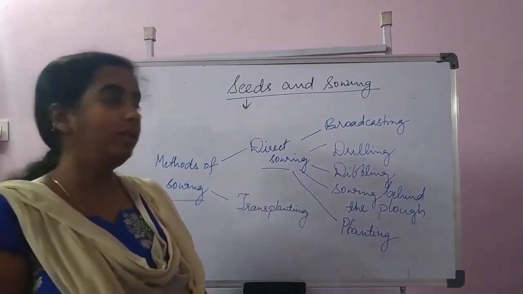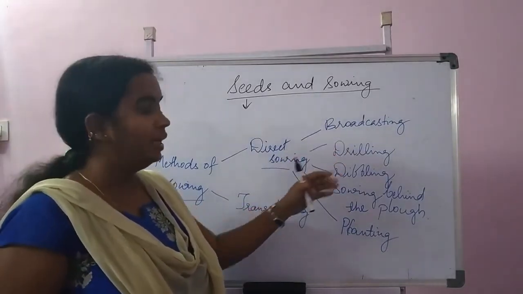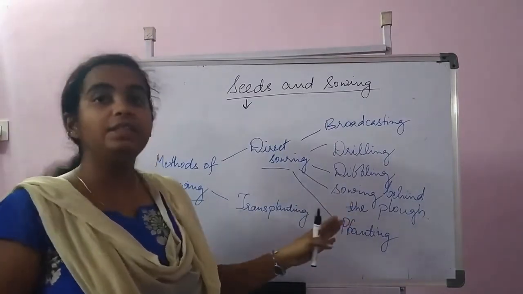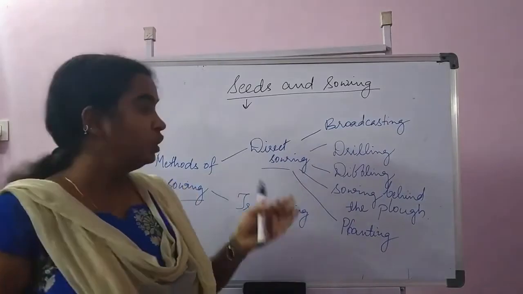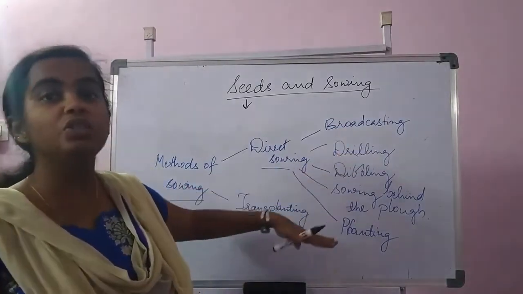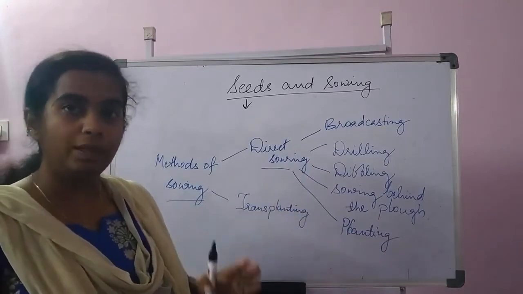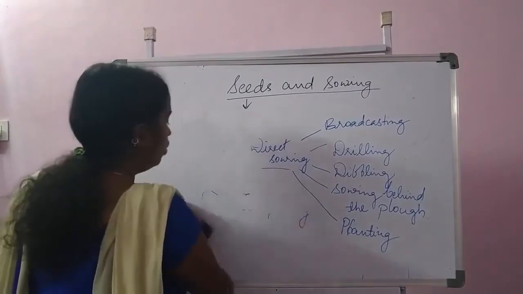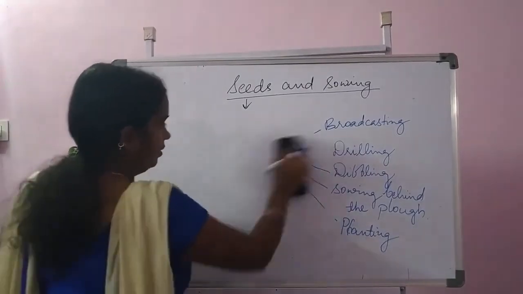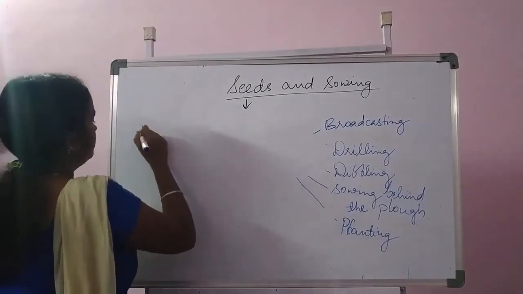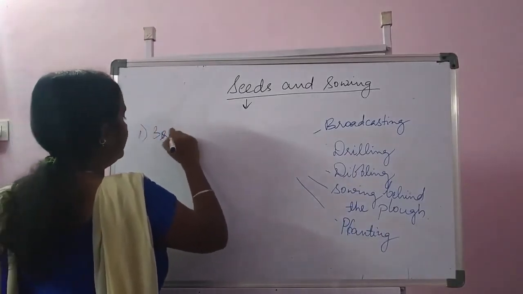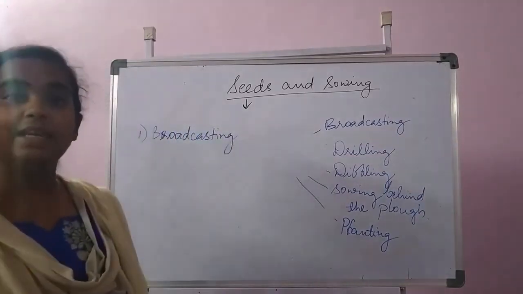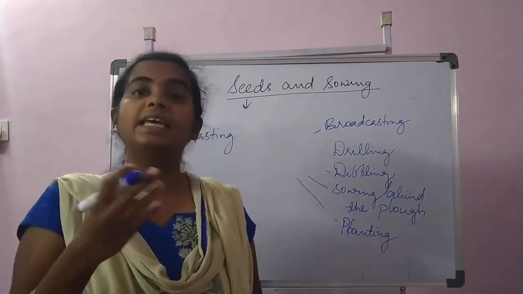Under direct seed sowing, there are different types like broadcasting, drilling, dibbling, sowing behind the plow, and planting. So we have different methods used for different types of seed. We shall start with broadcasting, and we shall learn about all the other methods as well. Now, what is broadcasting? As we know, broadcasting is spreading. So the first one is broadcasting, which is simply spreading the seeds uniformly in the field.